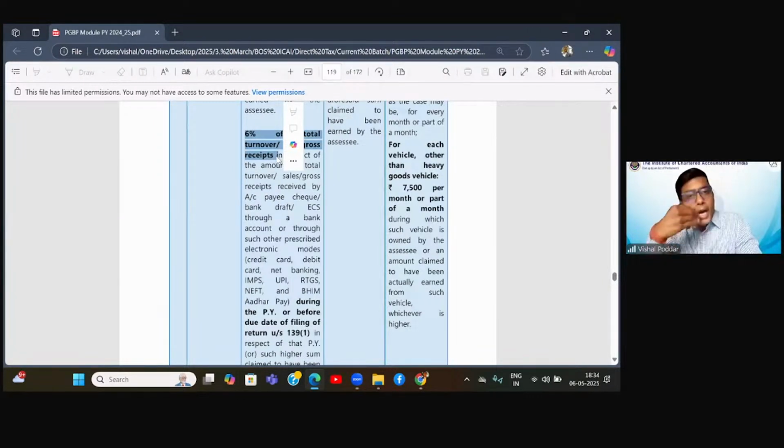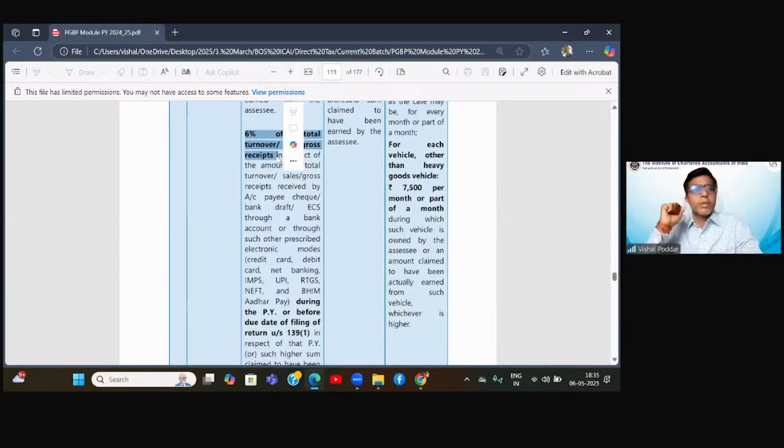Now, I will be showing my income as, now understand the workings, 90 lakhs, which is the banking portion, multiplied by 6%. 60 lakhs, which is the cash portion, multiplied by 8%. Total, this becomes my PGBP income. Second example. Now, the majority of my customers are using the QR code for making payment.